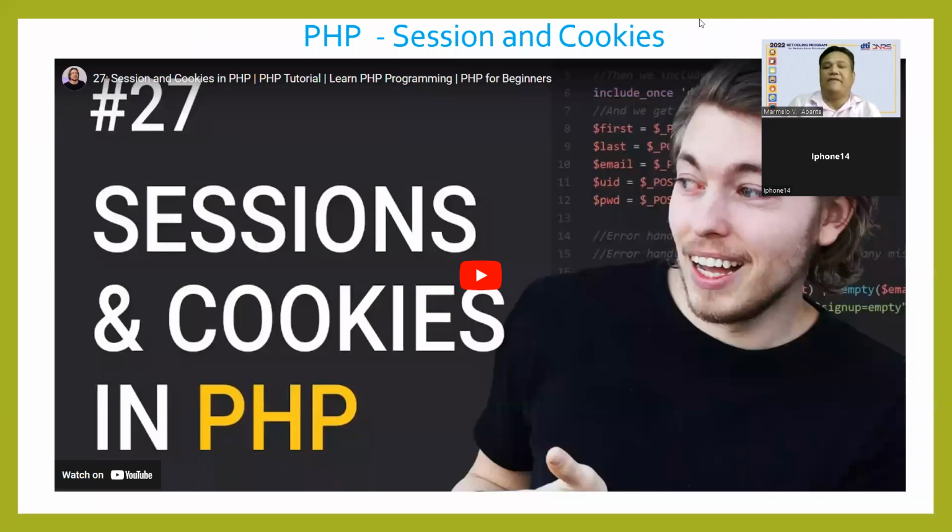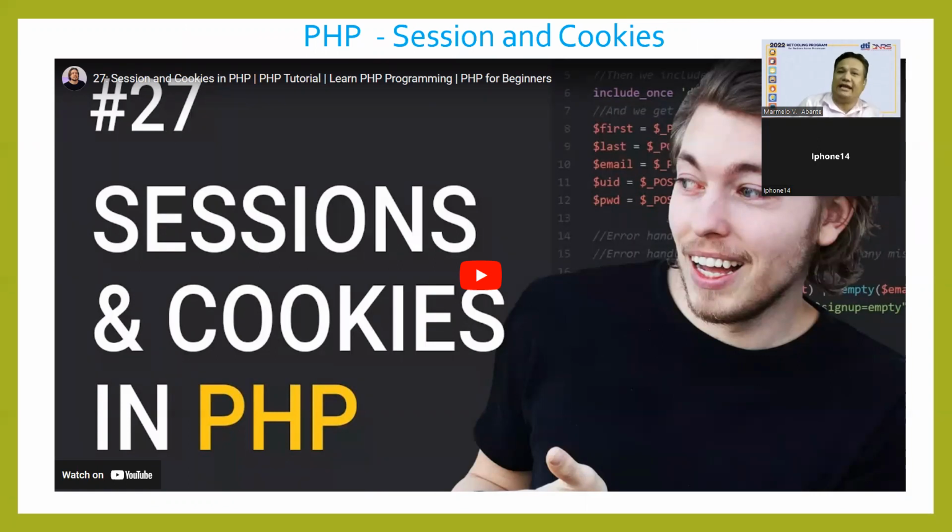So this time we're going to have sessions and cookies in PHP. A cookie is often used to identify a user. A cookie is a small file that the server embeds on the user's computer. Each time the same computer requests a page with a browser, it will send the cookie too. So with PHP, you can both create and retrieve cookie values.